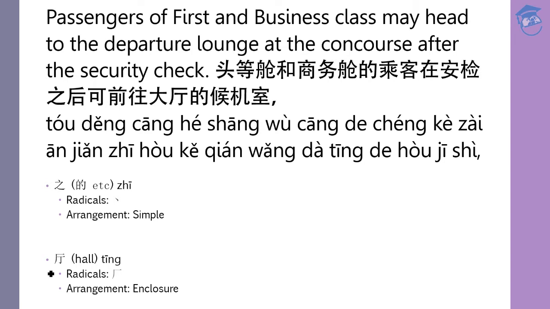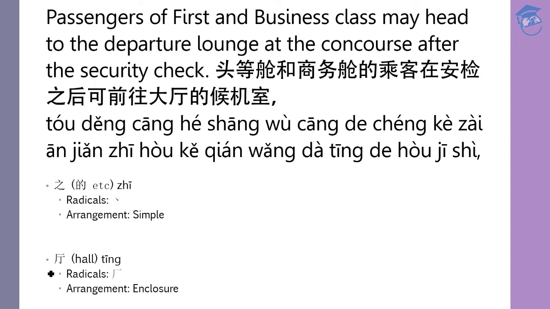So 头, as you can imagine, means the head of things. In a plane you can imagine it's at the front. So 头等 means the head level, the front level or the front standard of the aircraft.